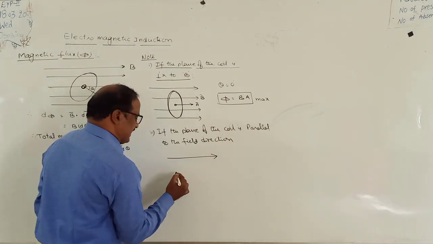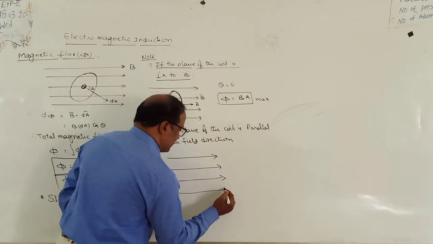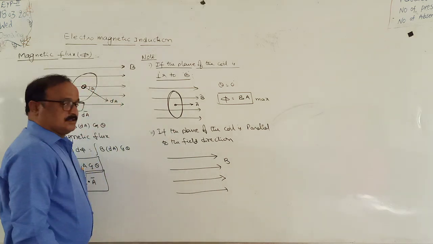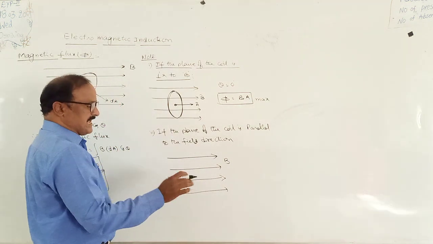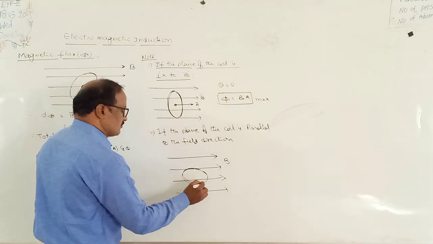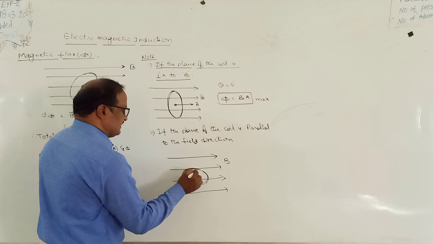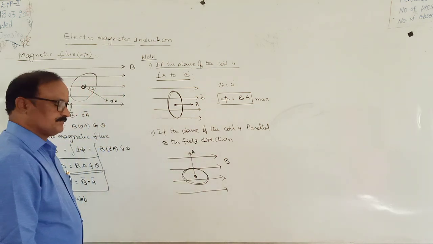This is the uniform magnetic induction field B bar, and the given coil is placed in the field with its plane lying in the plane of the field. This is the given coil. If we draw the normal to it, the normal is in this direction. This is the area vector.